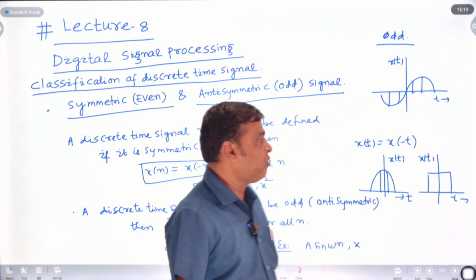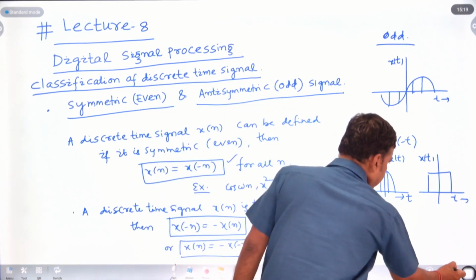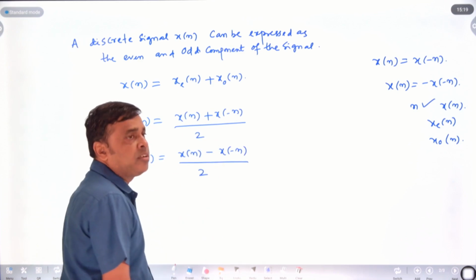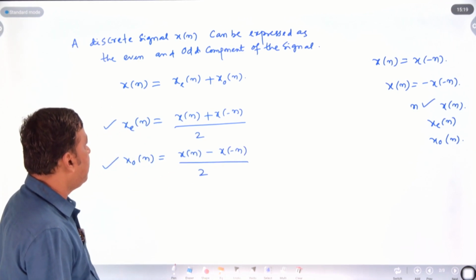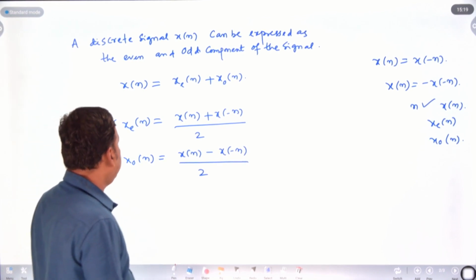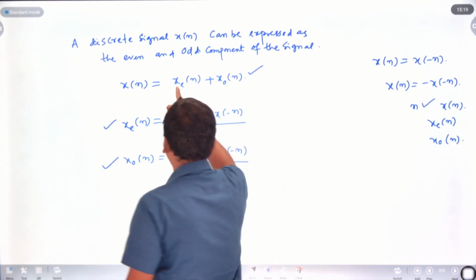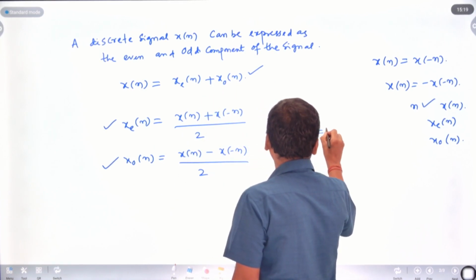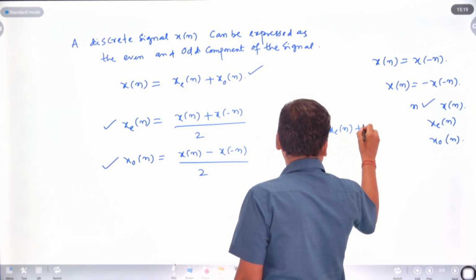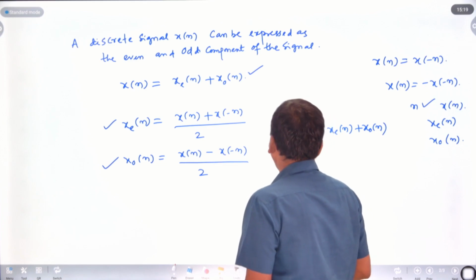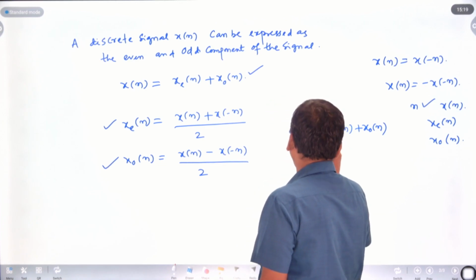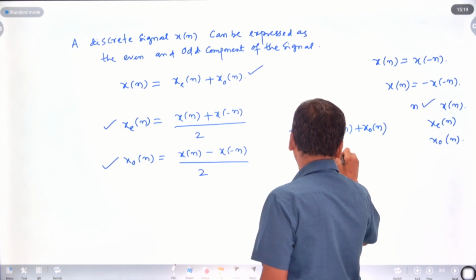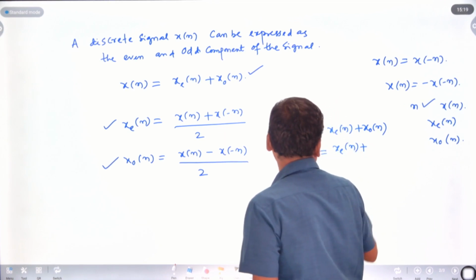The discrete time signal x of n can be defined as the sum of the even and odd parts of the signal. So x of n is x e of n plus x o of n. That is, x of n is the sum of the even and odd components of the signal, where x e of n and x o of n are defined as follows.